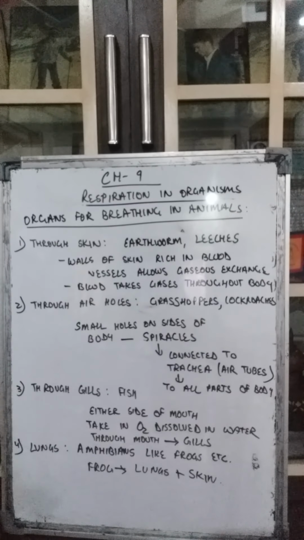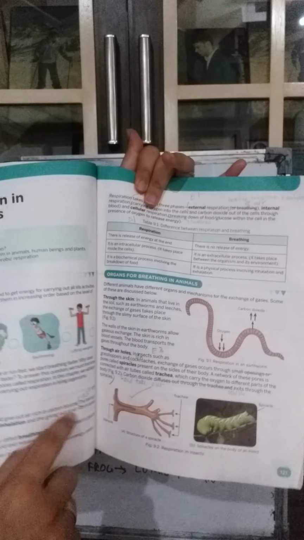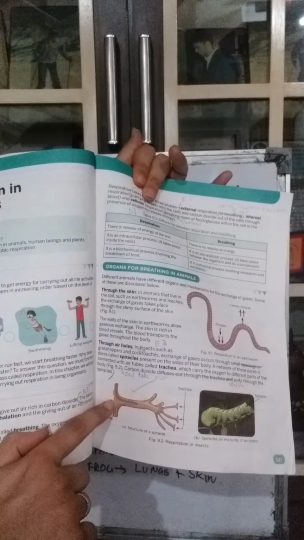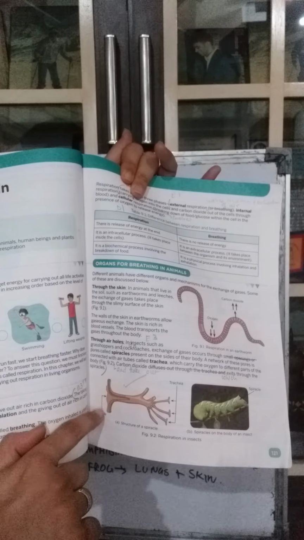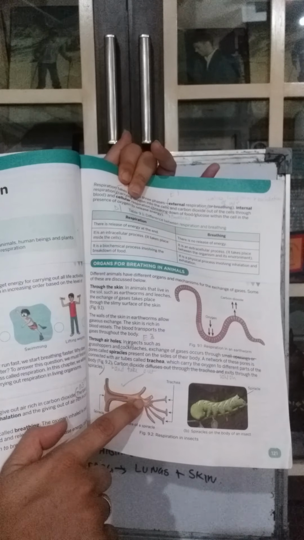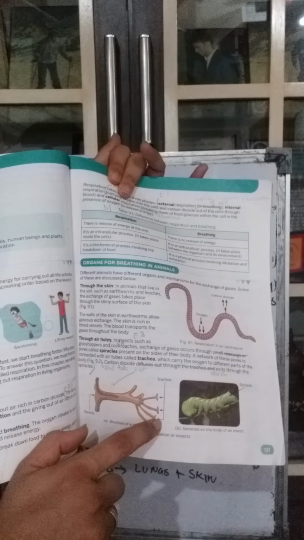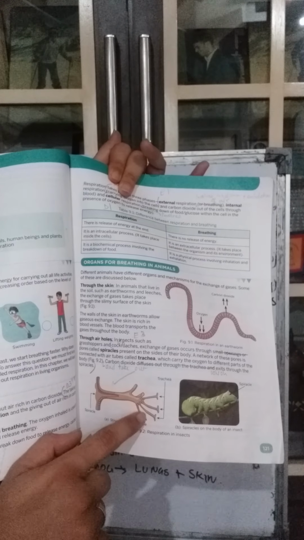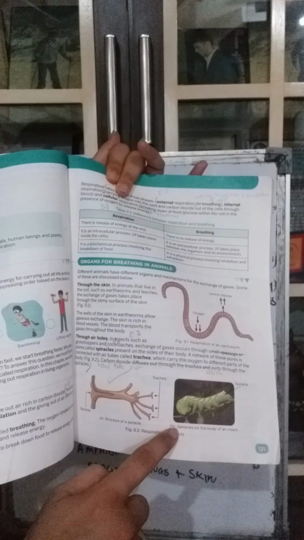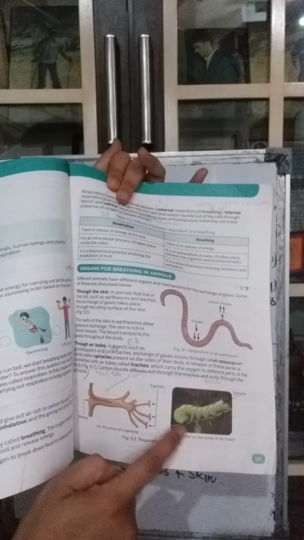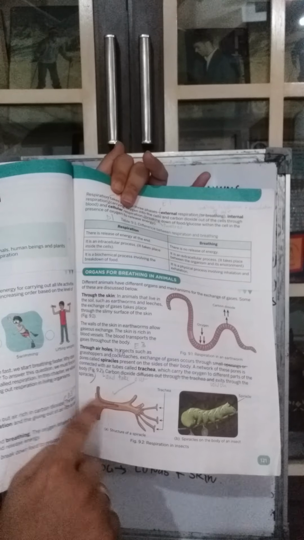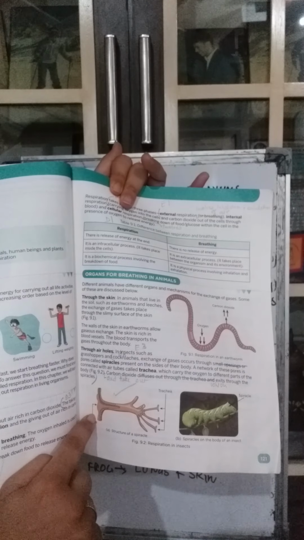As you can see here in the book, in this diagram, these are the spiracles, the small holes which are present on the body. From here, the gas enters, and these are the trachea, the air tubes which carry that oxygen to all parts of the body. Then from all parts of the body, the carbon dioxide comes out through the trachea and goes out through those spiracles only.